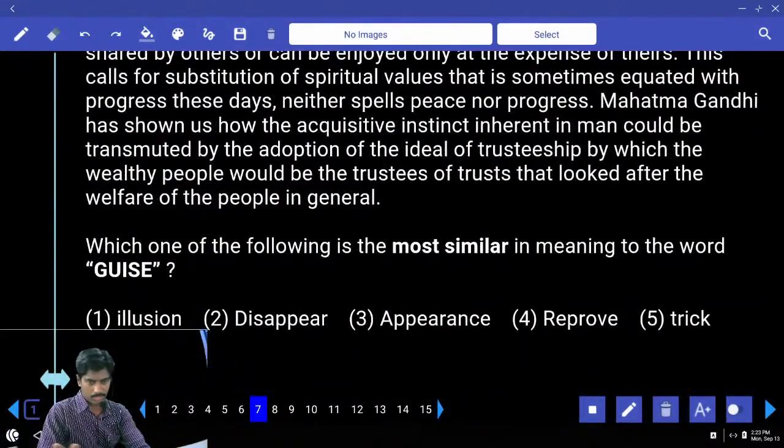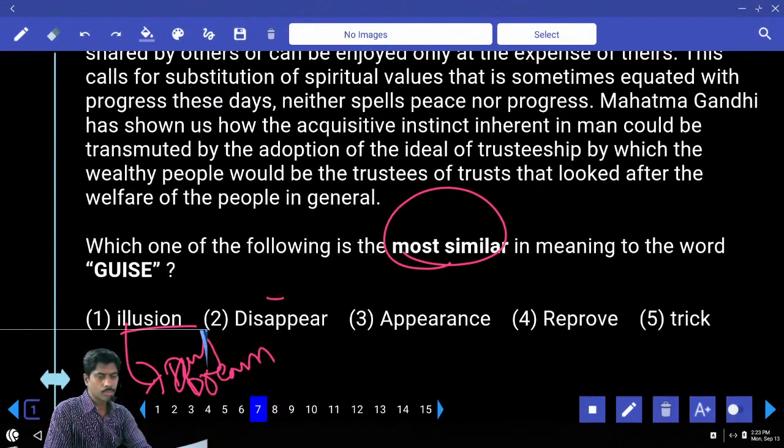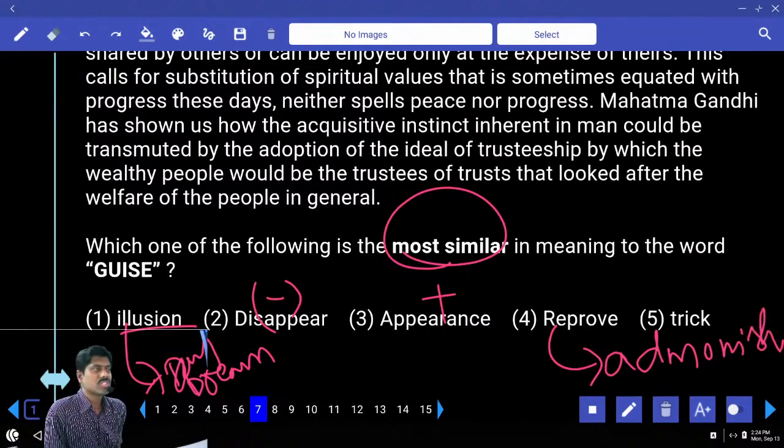So similar meaning. Illusion means imaginary, related. Illusion is nothing but daydreaming, we can say. Disappear, negative meaning. Appearance, synonym. Reprove means reprimand, admonish, giving a warning. Mother always reproves the child for the wrongdoing. Trick we already know. So the answer is the third option, appearance.